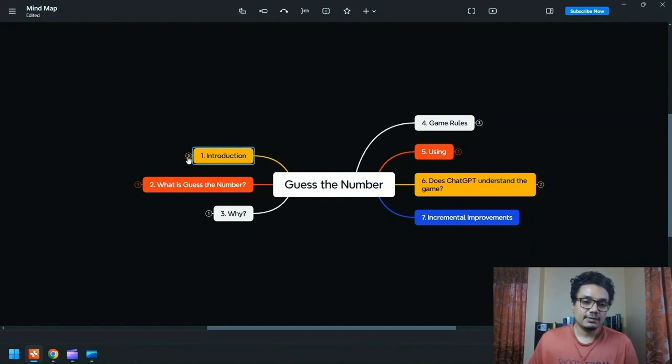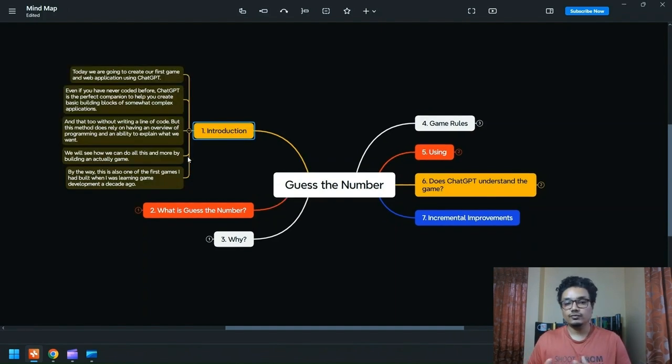And the reason I want to do this exercise is twofold. The first one, ChatGPT is capable of doing some very complicated and some amazing tasks. And this is an example of that. Secondly, guess the number game in itself is a very good starting point for understanding game mechanics, programming, and how do you go about building things. This merges the best of both worlds.